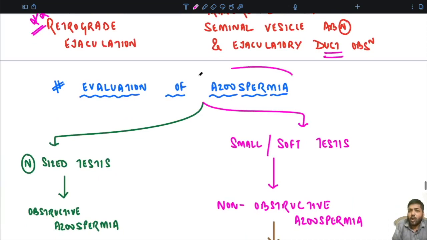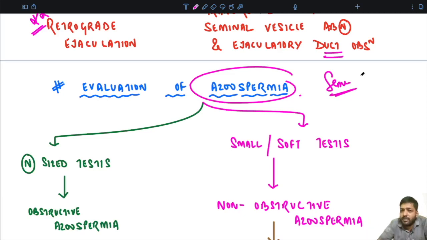Then evaluation of azoospermia. Suppose you have done the semen analysis. Now remember, just a single abnormal semen analysis report is not enough. You have to do at least 2 semen analysis reports at least 1 month apart, okay, to go for any further evaluation, to label a person as azoospermia or male infertility, to report as such.